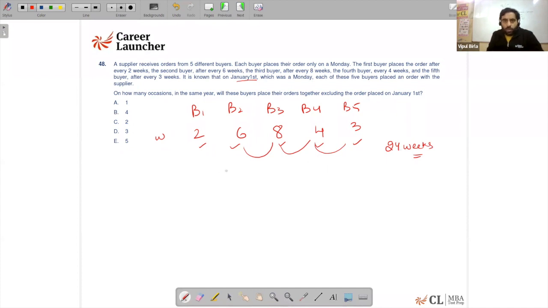Now basically we know there are 52 complete weeks. So if they order simultaneously on 1st of January, after that it will come after every 24 weeks, therefore the 24th week, then again the 48th week, and the next will be nothing but 72, which will exceed the year. So if they talk about the same year, it will happen twice, and therefore option C is going to be the answer. So quite straightforward, just the LCM, and then we can get to this. Moving on, next question.